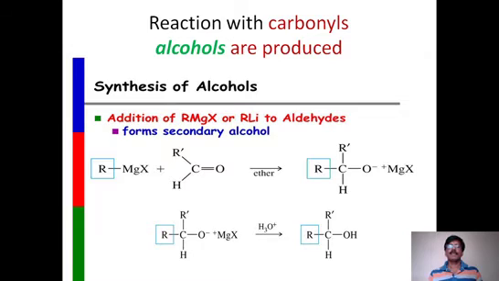Here the important reactions of this are very famous, and one of them is the preparation of alcohols by using RMgX. How do we use RMgX to prepare different alcohols like primary, secondary, tertiary? You see here, for example, when RMgX reacts with a carbonyl, it may be an aldehyde or a ketone, we already know that RMgX gives R minus. The alkyl group comes out as R minus.